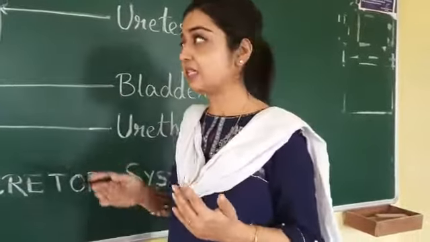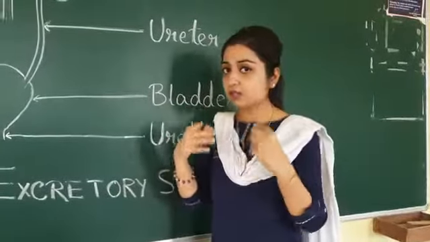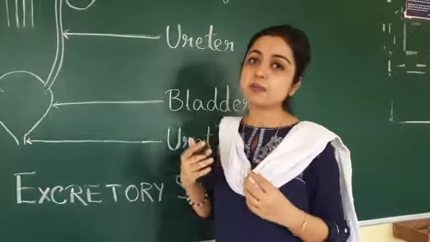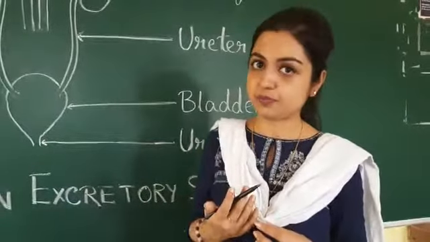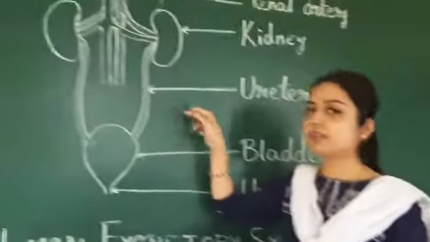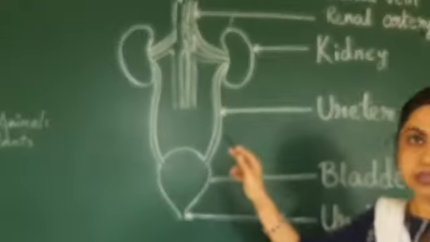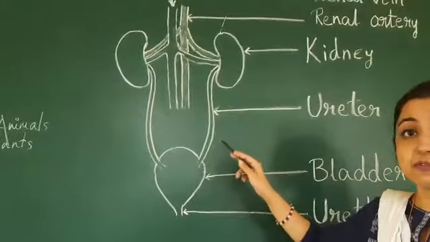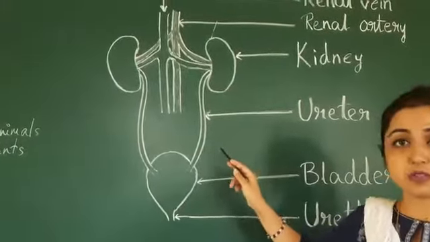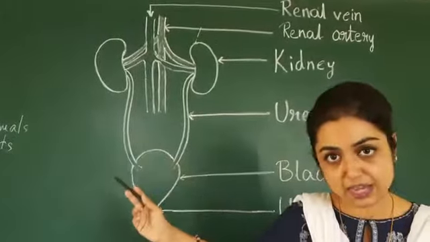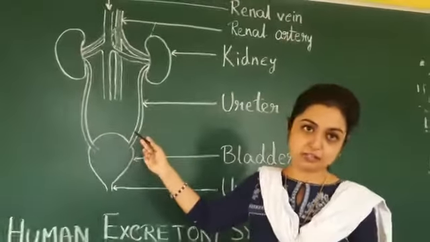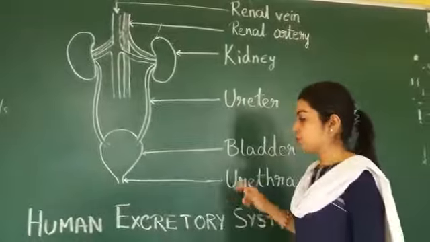If lots of toxins accumulate in our body, a person can die. So the function of the kidney is very important, and if the kidney fails, a person must go for dialysis or kidney transplant. So this is all about your human excretory system.